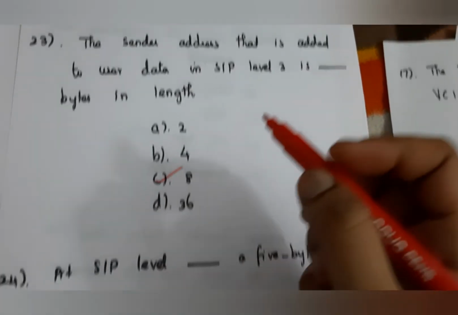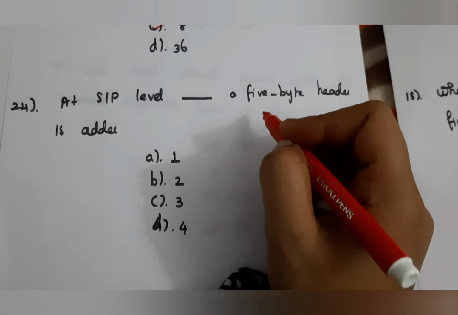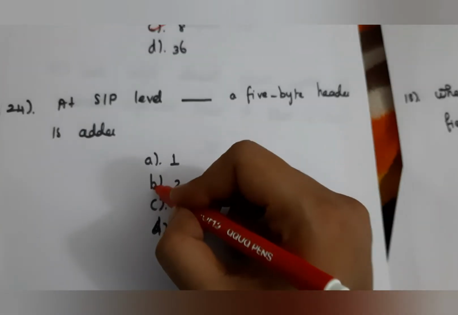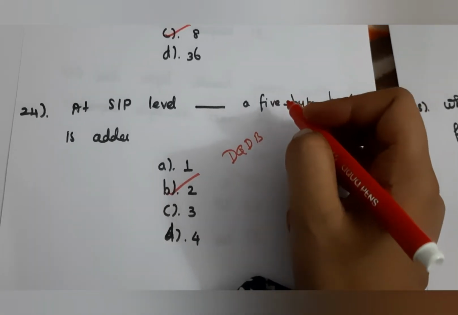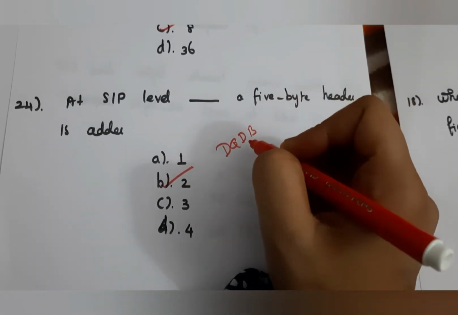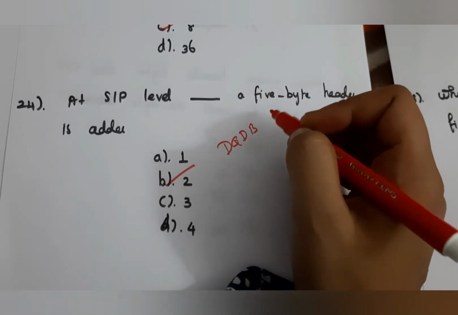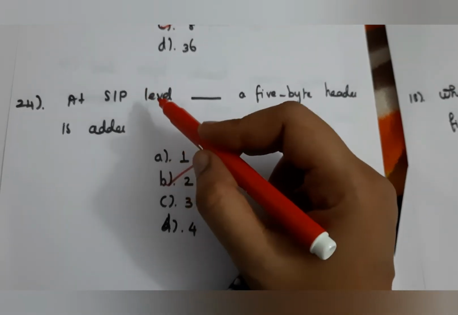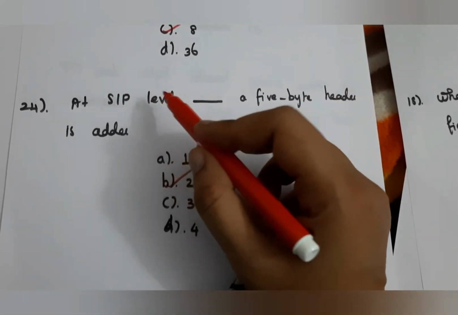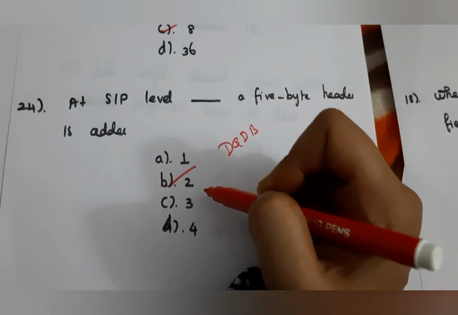So the answer is C. And final question, at SIP level dash, a 5-byte header is added. In level 2 we add DQDB to that data unit. So here the DQDB data unit has a 5-byte header, and this is added at SIP level 2. So at SIP level 2 a 5-byte header is added. So here the answer is B, 2.